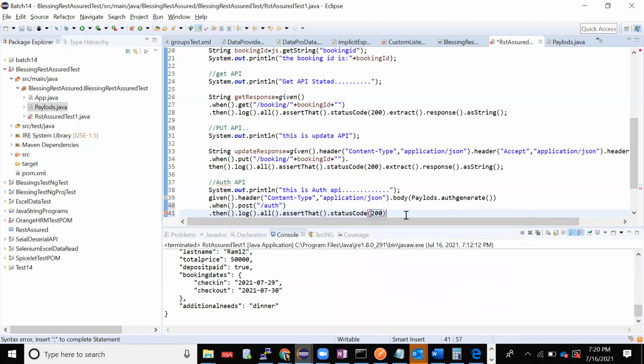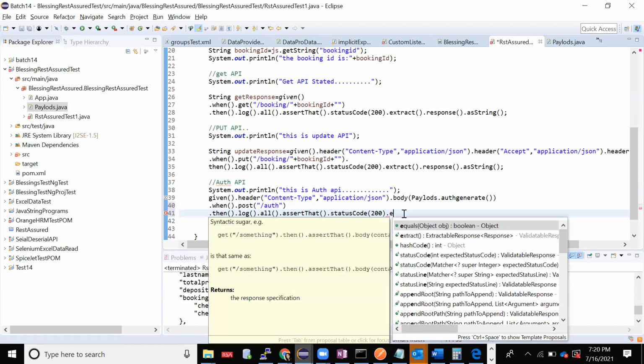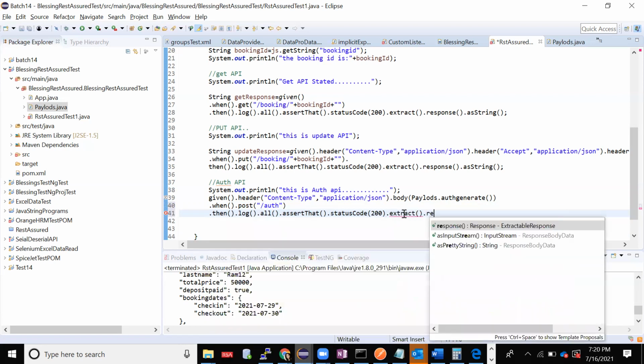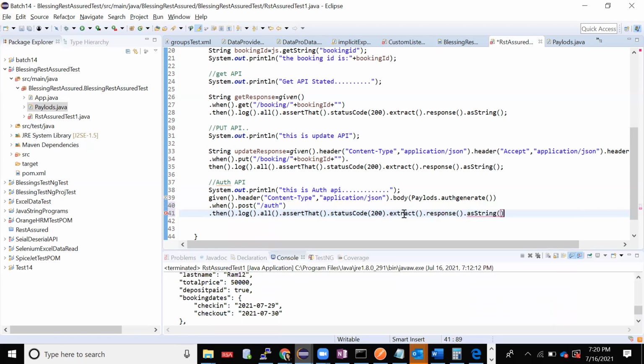Okay, done. I have created my status code equal to 200. Next thing I should do is extract dot response dot as string. Done, right? Now I'll keep this API. String, it is returning string, right? Auth response. Now I have everything.